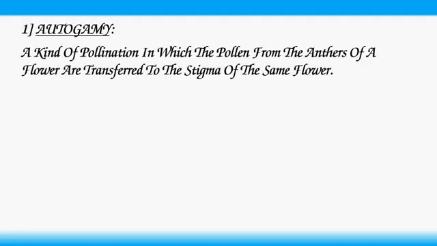Autogamy. It is a kind of pollination in which the pollen from the anther of a flower are transferred to the stigma of the same flower.